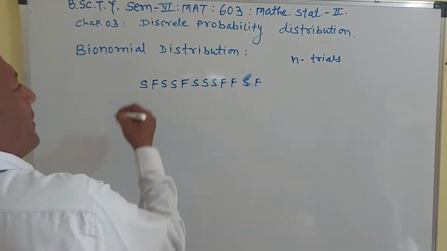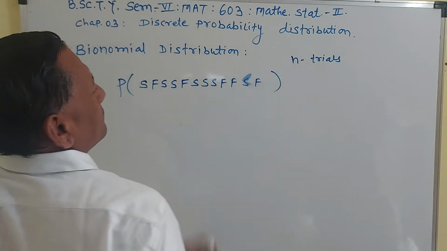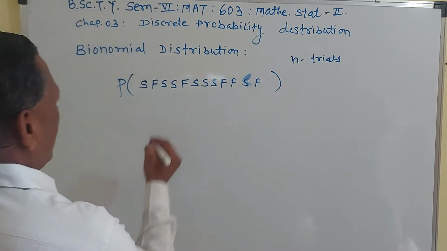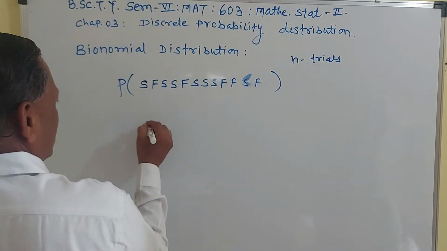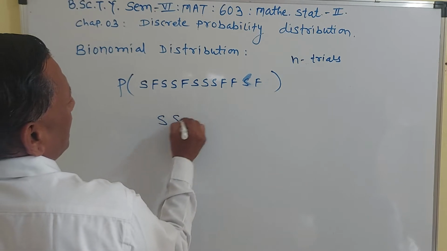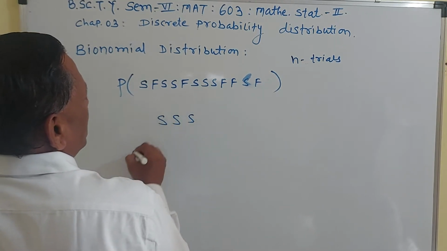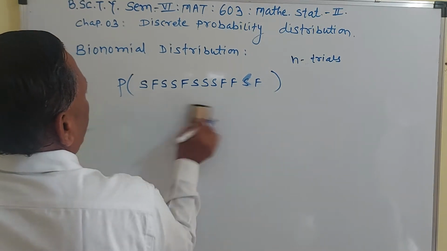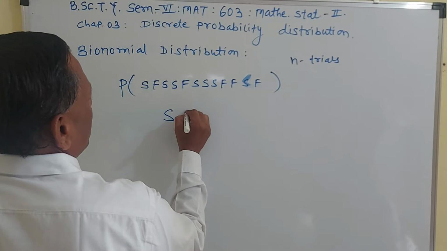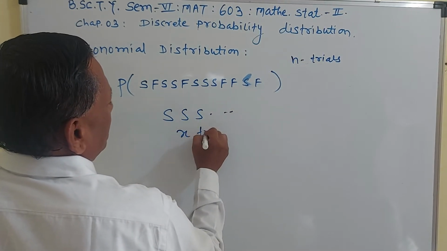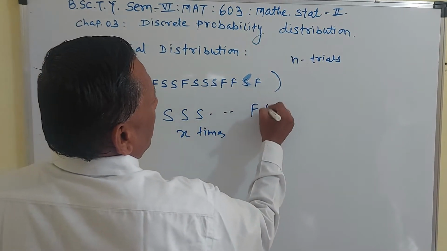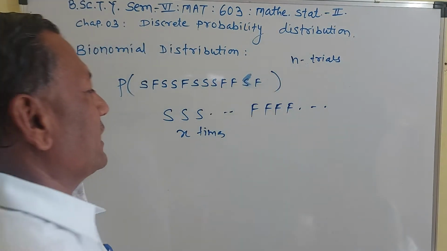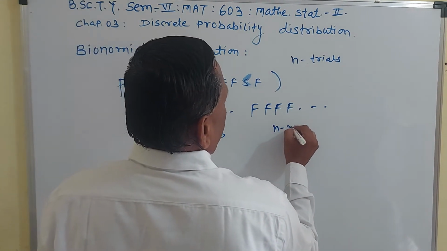Now, the probability of this. Suppose there are x successes, S, S, S. That is the probability of S. This can be written as S occurring x times, and suppose F occurs how many times? Your trials are n trials, therefore n minus x times.